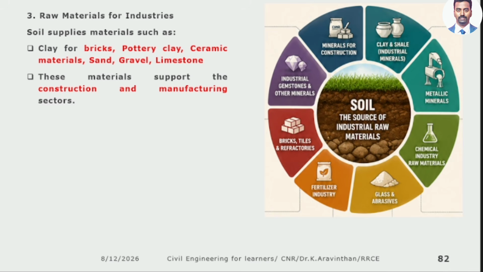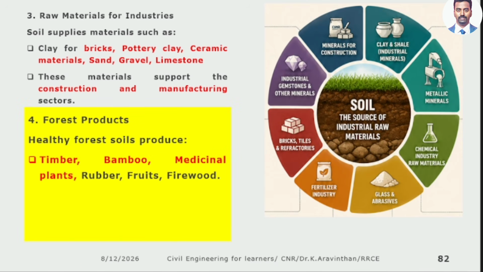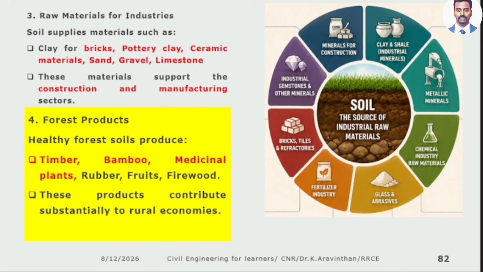How much places you are using glasses. Every vehicles, houses, industrial purpose, you can see glass and abrasives, chemicals, metallic thing, fertilizers are derived from the soil. Next thing, forest products. Sir, how much forest products we get? Bamboo, timber, medicinal plants, rubber, fruit, etc.